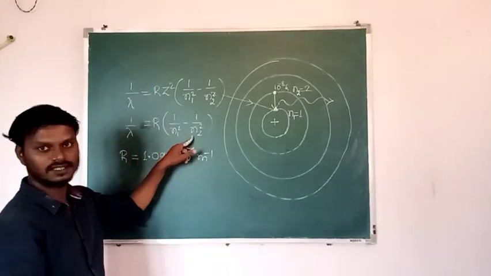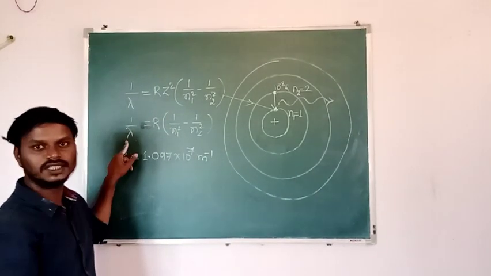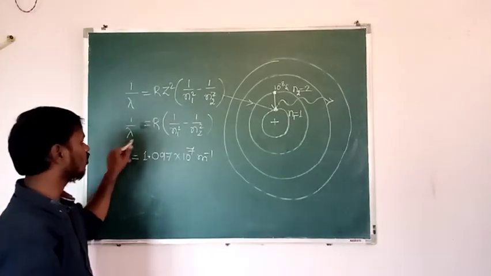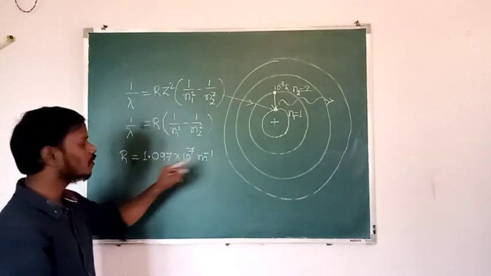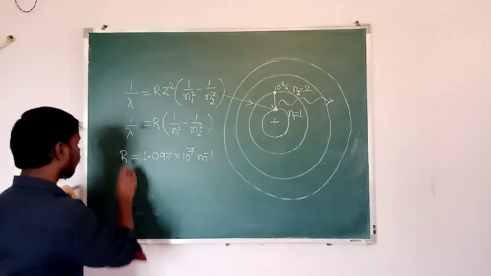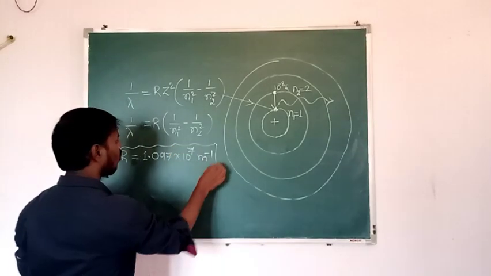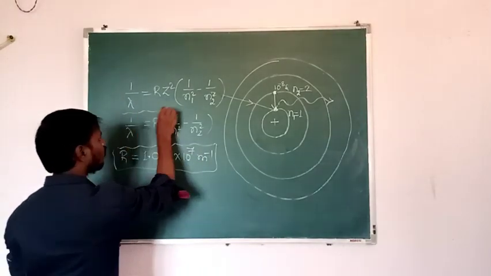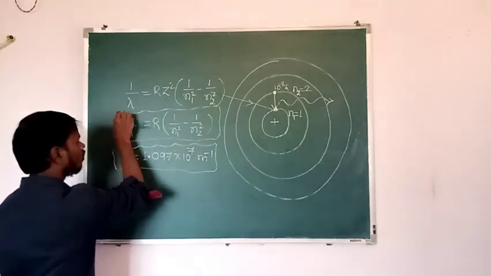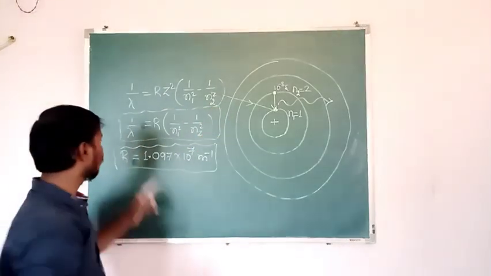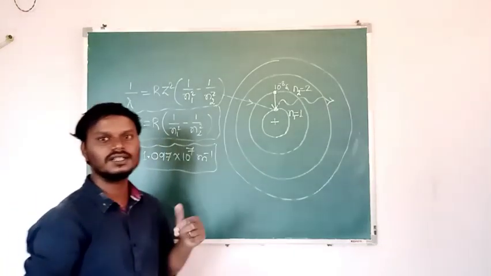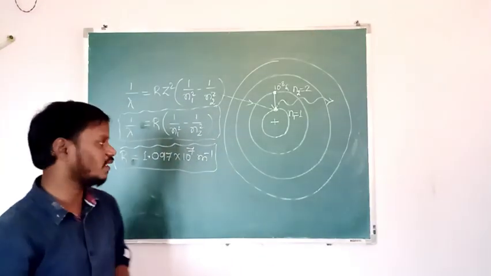Because wavelength is measured in meter, but it is 1 by wavelength, so the Rydberg constant is measured in per meter. Okay. Then it is the Rydberg constant. And this formula is called the Rydberg formula, and it is used to find the wavelength of the emitted radiation.